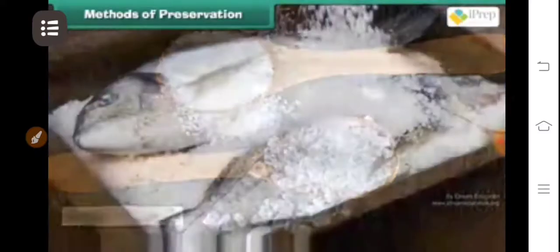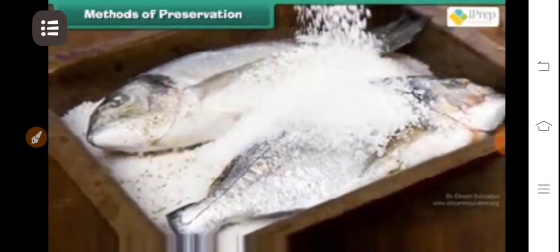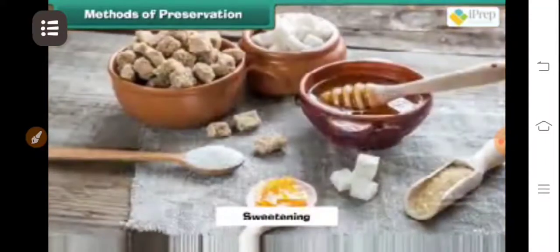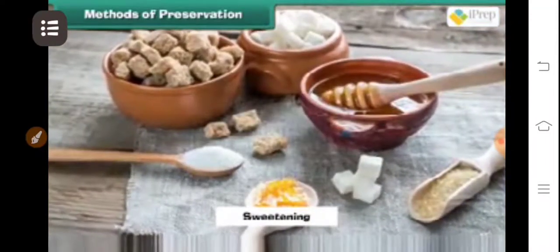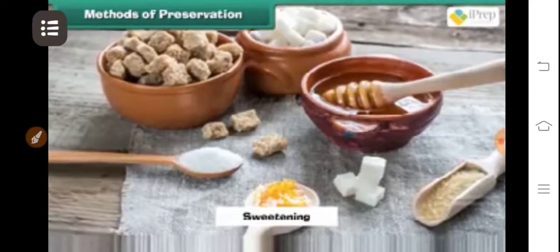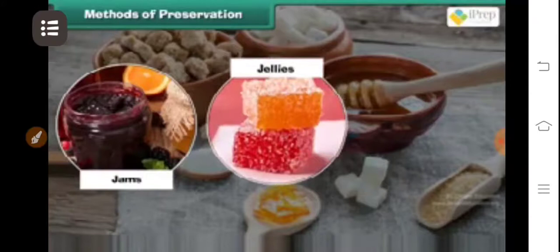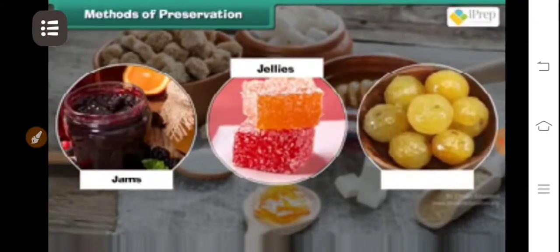Salting. We can add salt to preserve food items like pickles or fish. Sweetening. Excess sugar in food also acts as a preservative. Jams, jellies, and murabbas are preserved for a long time by adding sugar.